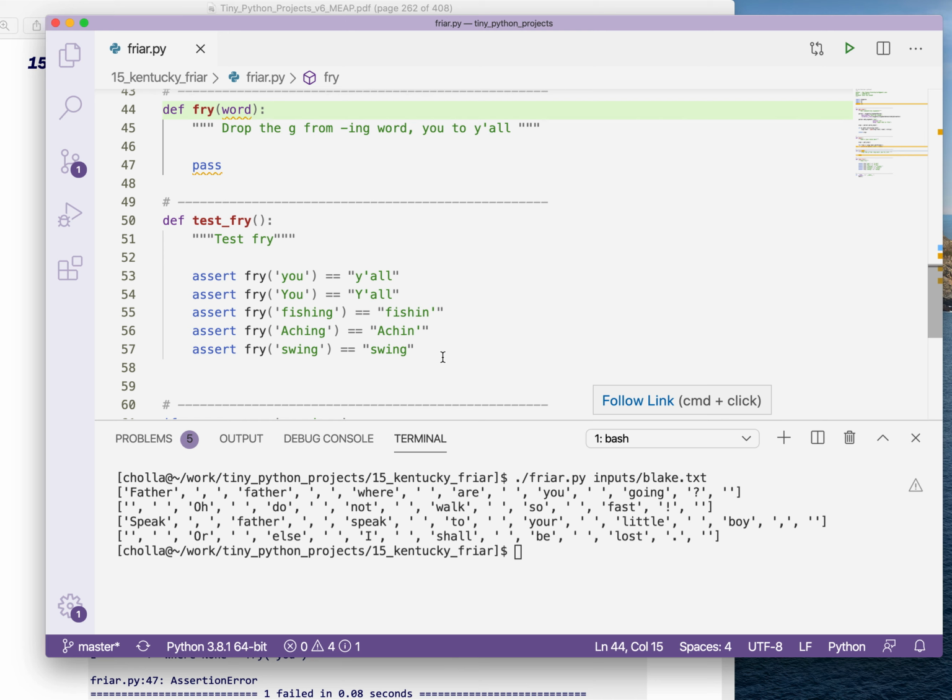But if I put in aching, I should get back aching. If I give it swing, I should get back swing. That seems to cover the words that I would expect to be modified. I could additionally give it other words that don't match those and make sure that they're not modified. But for the purposes of this, I think that's a good way to get started.